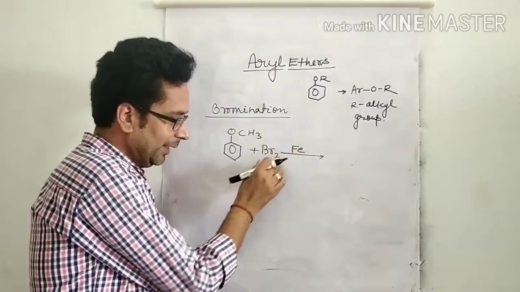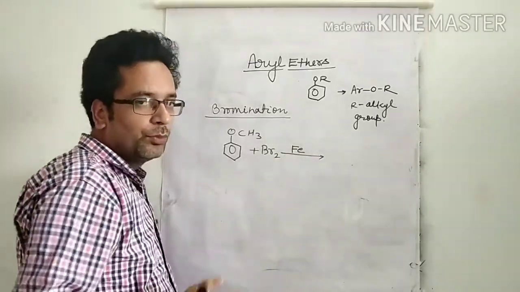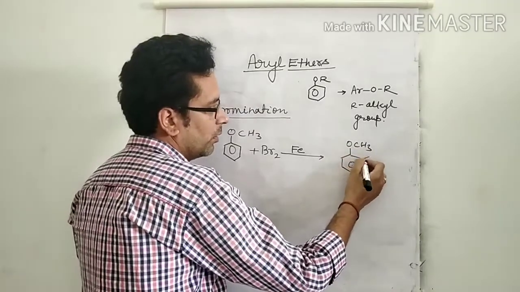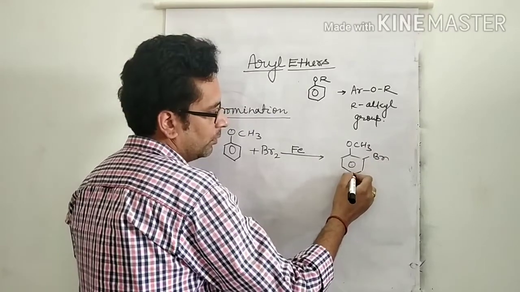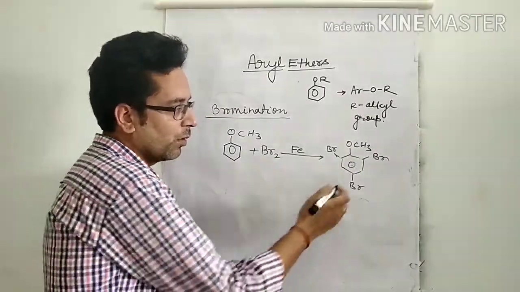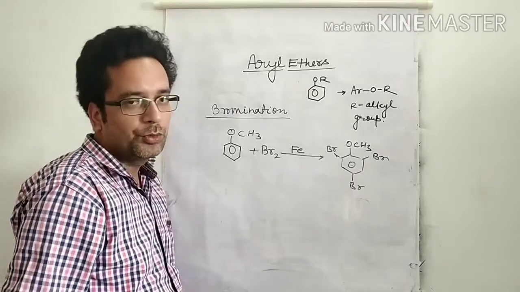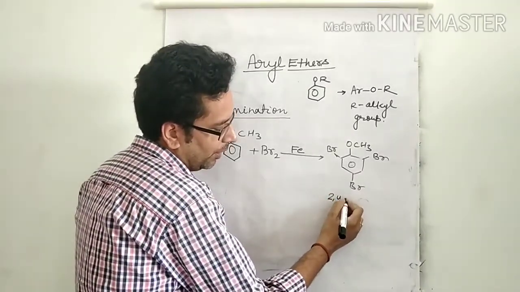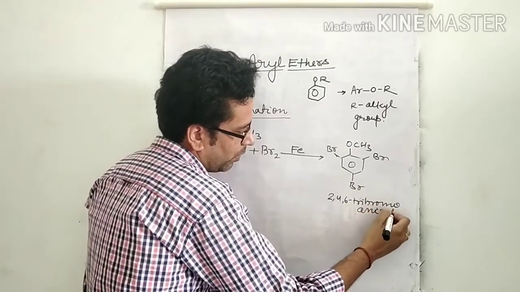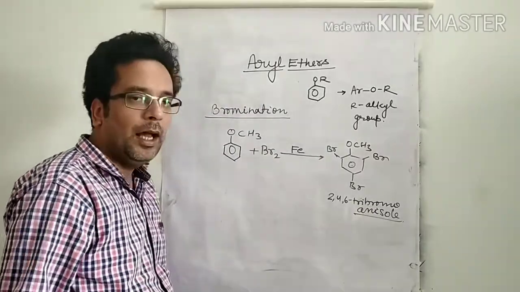When anisole reacts with bromine in the presence of iron, it forms 2,4,6-tribromoanisole. Here iron behaves as a halogen carrier.